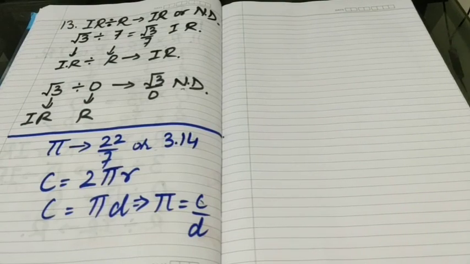Since pi is the ratio of circumference and diameter, and when we measure a length with a scale or any other device, we only get an approximate rational value. Means we never get exact value. Therefore, we may not be able to realize that either circumference or d, that is diameter, is irrational. As we can never approach a particular value of pi, that's why pi is irrational.